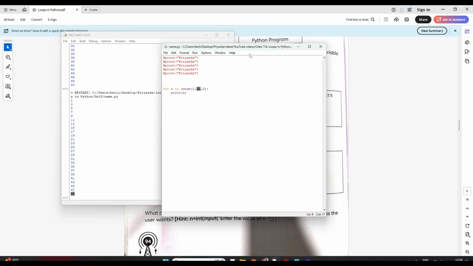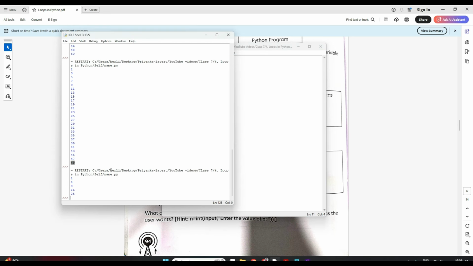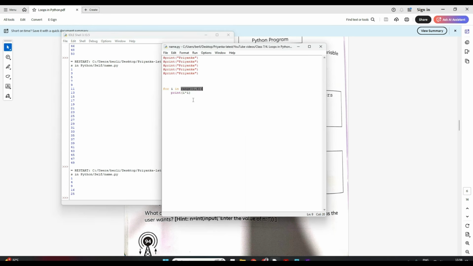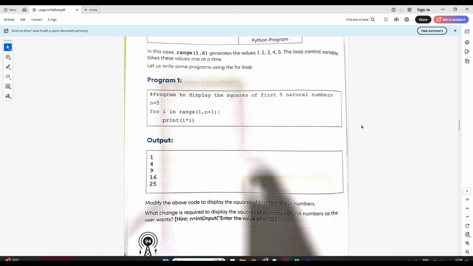Okay, clear? So how I can write first 5, so 1 to 6 I'll take, and here square means I can write i into i. Simple, right? So my range will be 1 to 5 and every time I'll do a square and I print. So file save. If I run, so see I got the square of the first 5 natural numbers, right? So this is one way. There is another way to write it. See how it is given in your book.